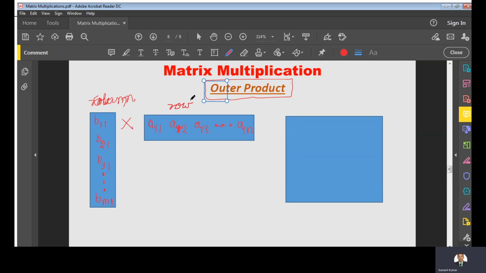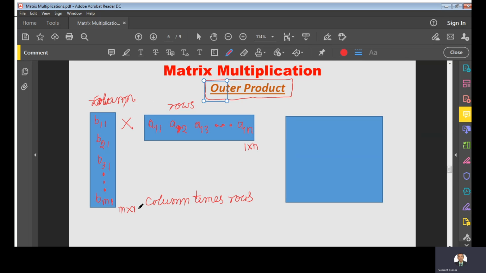So when we multiply these two, column times row, what will happen here? See, the order of this matrix is m by 1, and the order of this matrix is 1 by n.